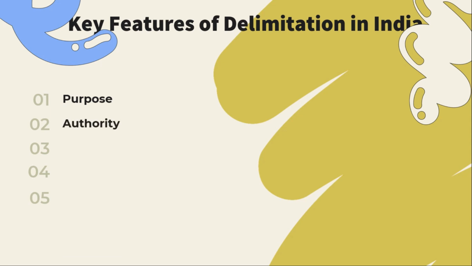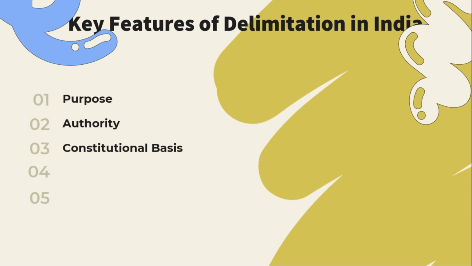And what is the authority? The Delimitation Commission or Boundary Commission is tasked with carrying out delimitation. The commission operates independently and is chaired by a retired Supreme Court judge. Other members include the Chief Election Commissioner and the respective State Election Commissioners. On the constitutional basis, Article 82 of the Indian Constitution mandates the readjustment of constituencies after every census.